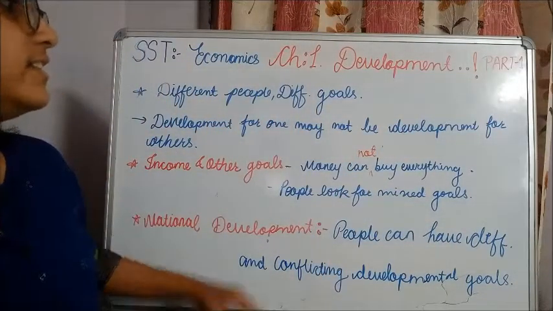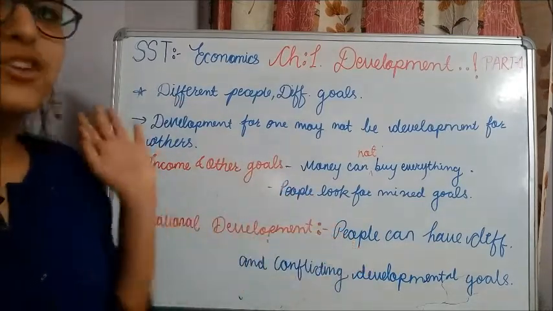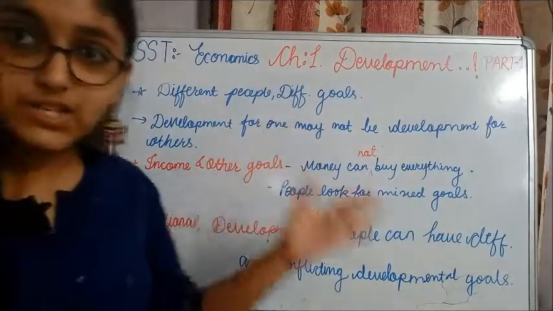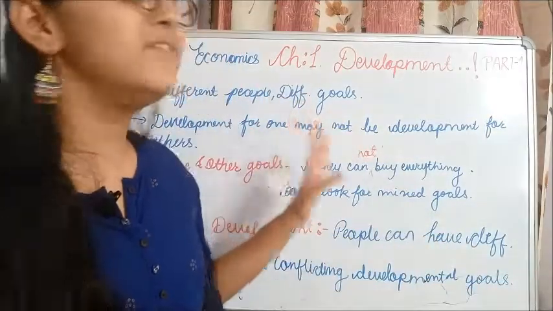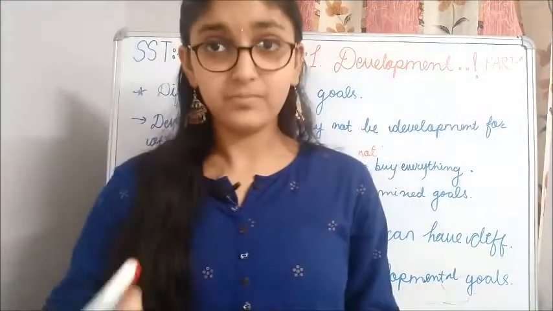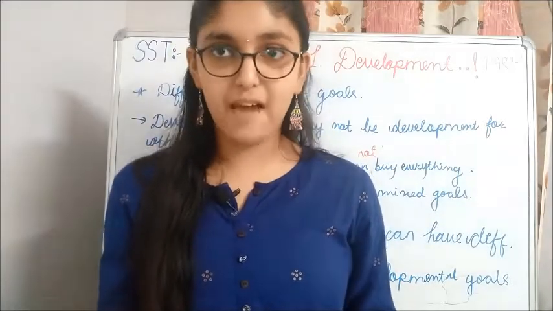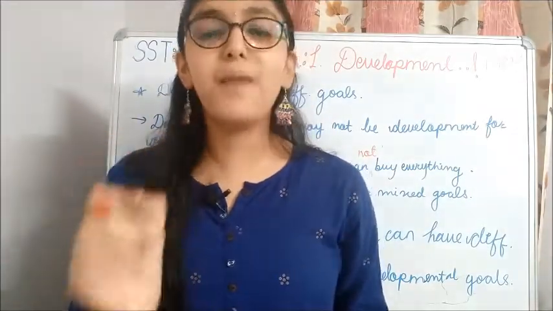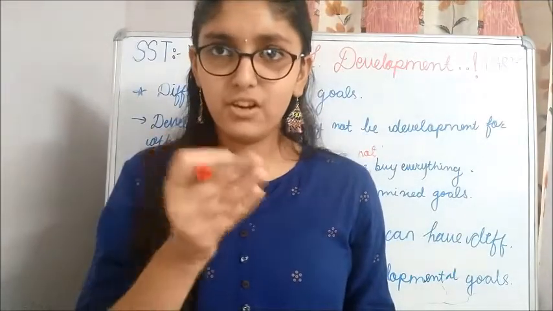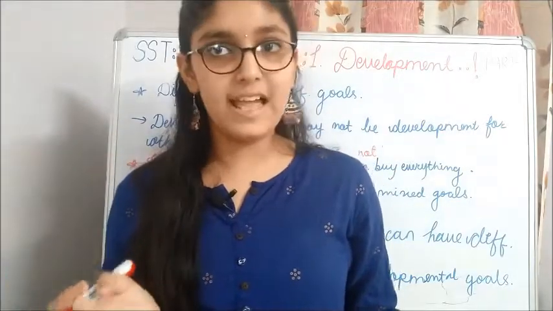Now if you look at this, how many questions can you form? 1, 2, 3, 4, 5. You can form at least 5, or if you find a question in each and every line from your textbook, you can form at least 7 to 8 questions from only this part. There are a lot of parts remaining, so see how many questions you will have to prepare. So always mark questions at the top of your page, or at the paragraph where you find the answer for that question, so that you can be prepared for your exams.